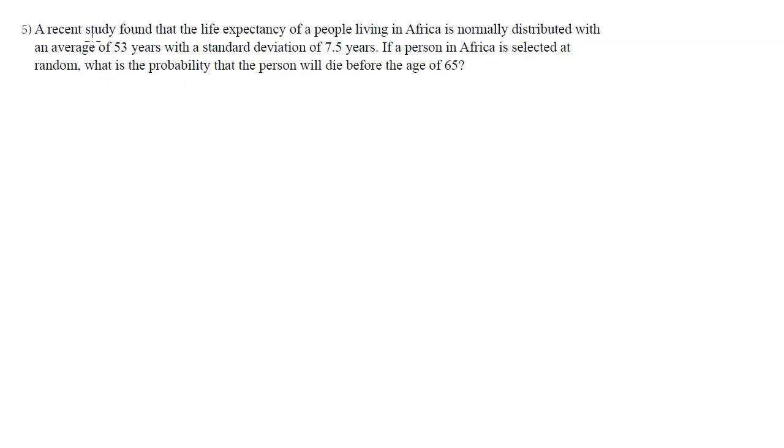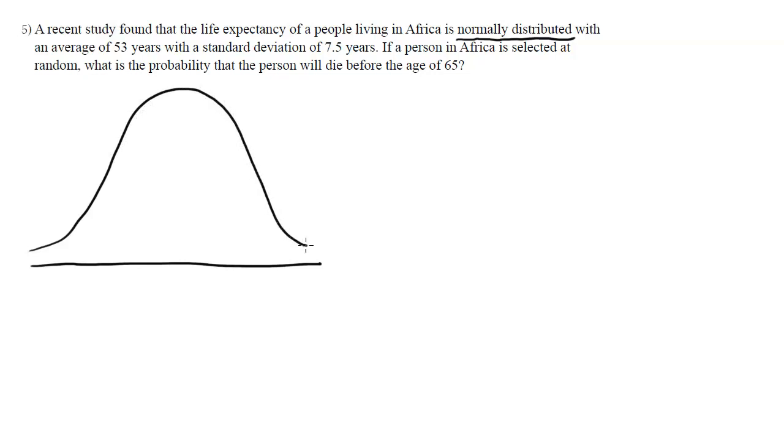Okay, so a recent study found that the life expectancy of a person living in Africa is normally distributed with an average of 53 years with a standard deviation of 7.5 years. If a person in Africa is selected at random, what is the probability that the person will die before the age of 65? Okay, so this is a normally distributed situation here. So that means I can model this situation using a rough normal distribution, but okay.